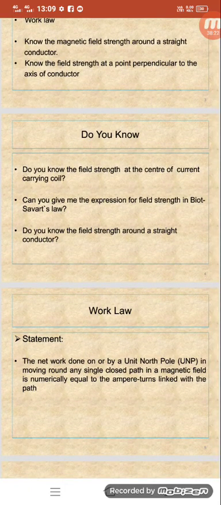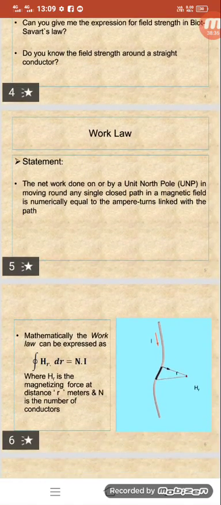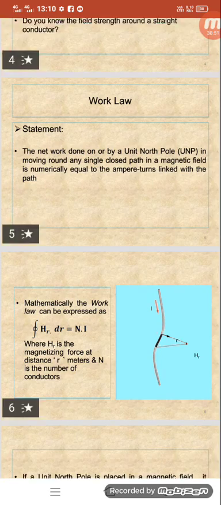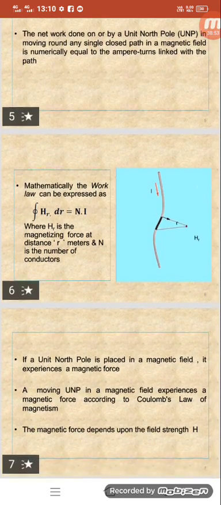The statement is: the net work done by a unit north pole in moving once around a closed path in a magnetic field is numerically equal to the ampere turns linked with the path. Mathematically, Work's law can be expressed as the integral of h_r dr equals NI, where h_r is the magnetizing force at a point at a distance of r meters, n is the number of turns of the conductor, and N is the number of conductors.